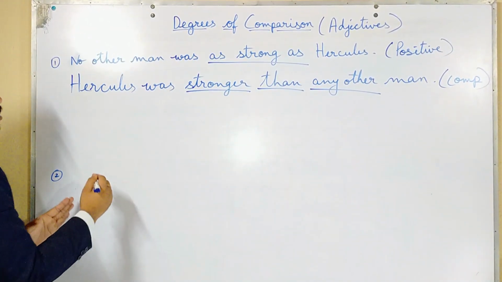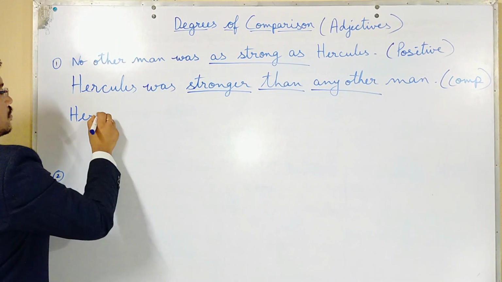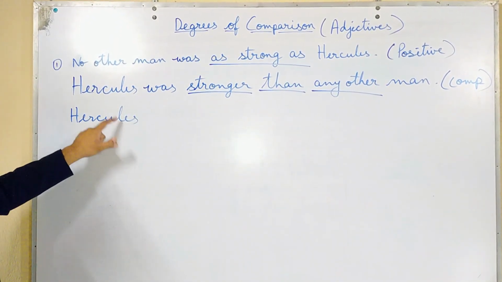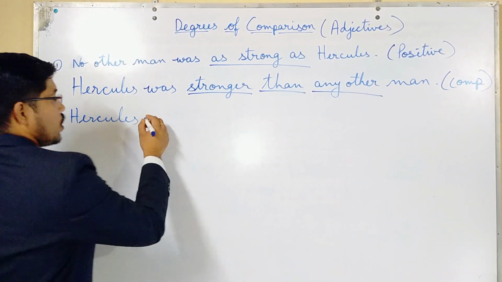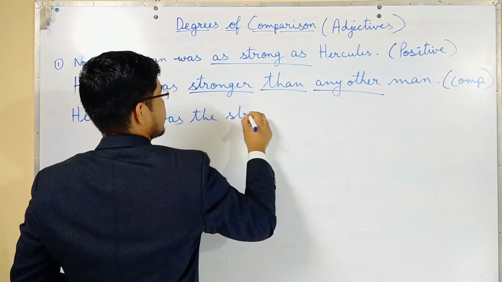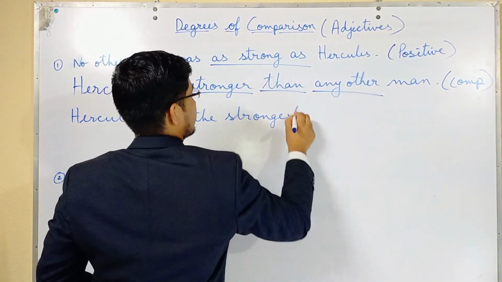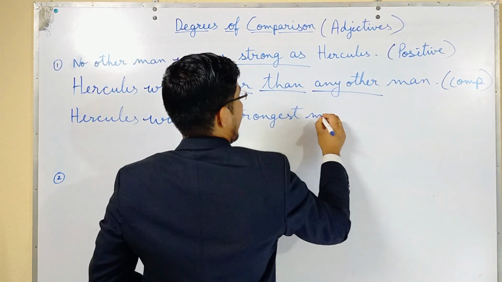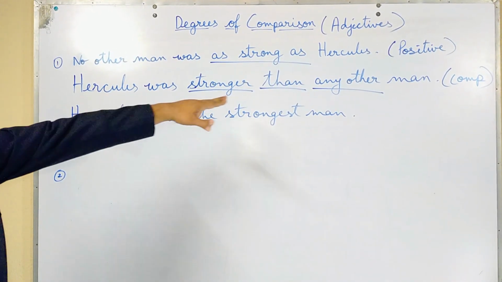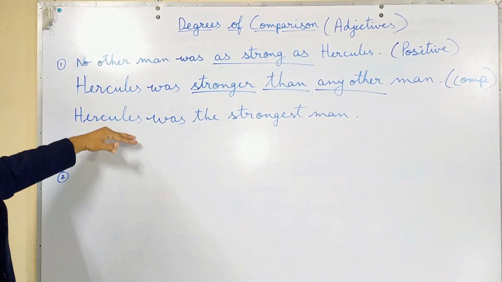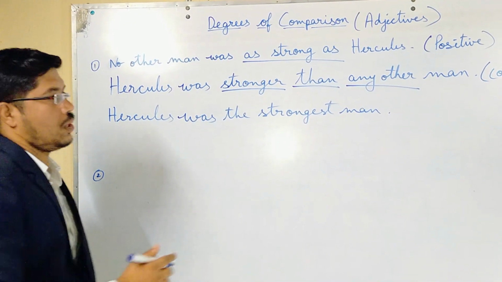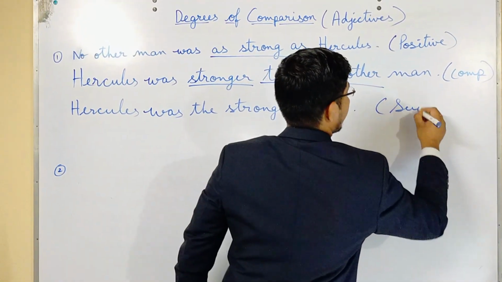Is it clear? Now we will see the superlative. Comparative and superlative will have the same starting. Hercules was the strongest man. So Hercules was stronger than any other man, and here Hercules was the strongest man, which means there is nobody who can compete with Hercules. This is superlative degree.